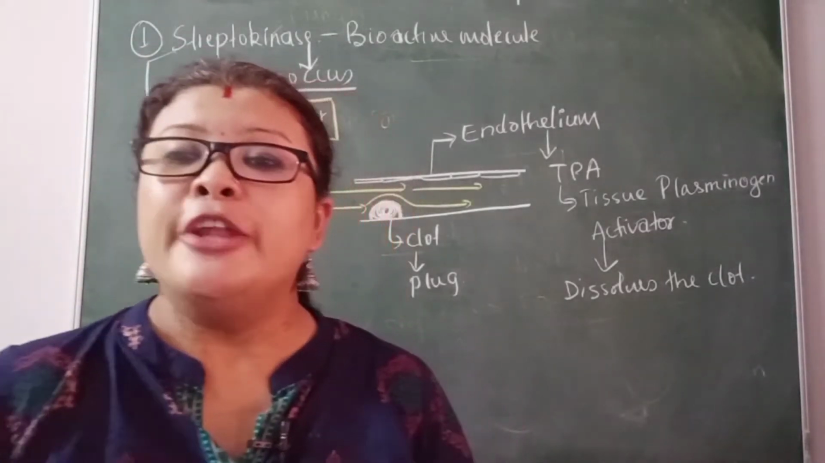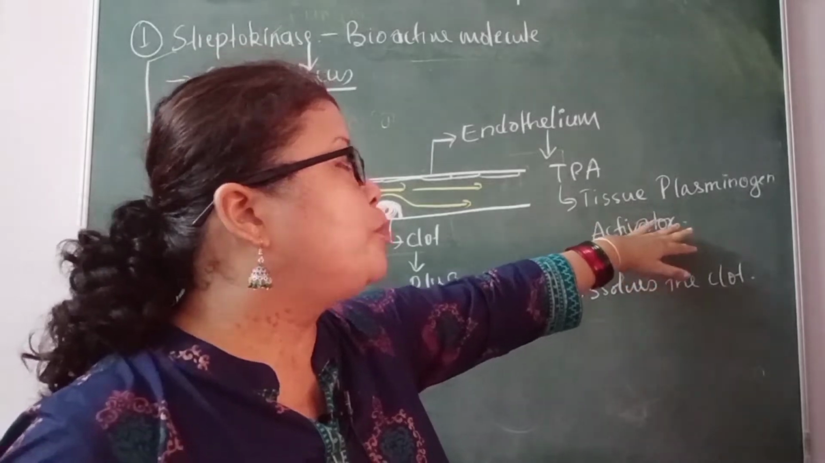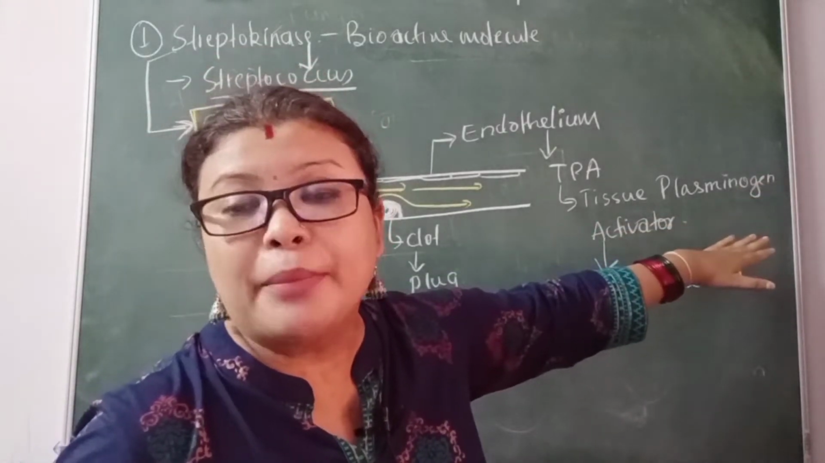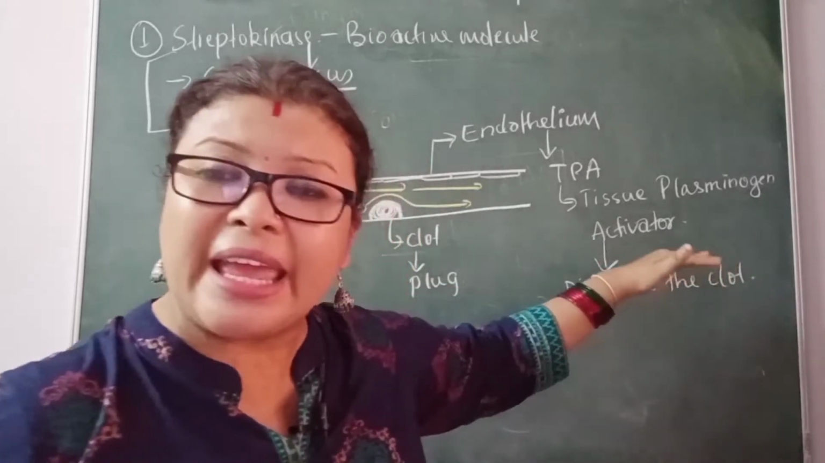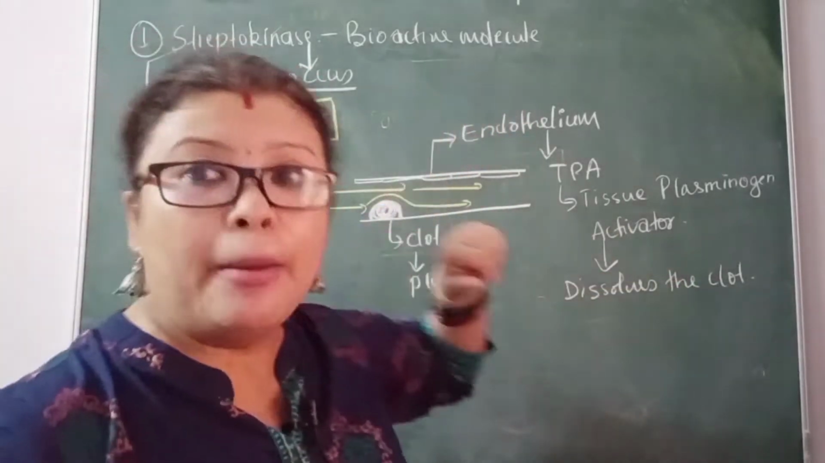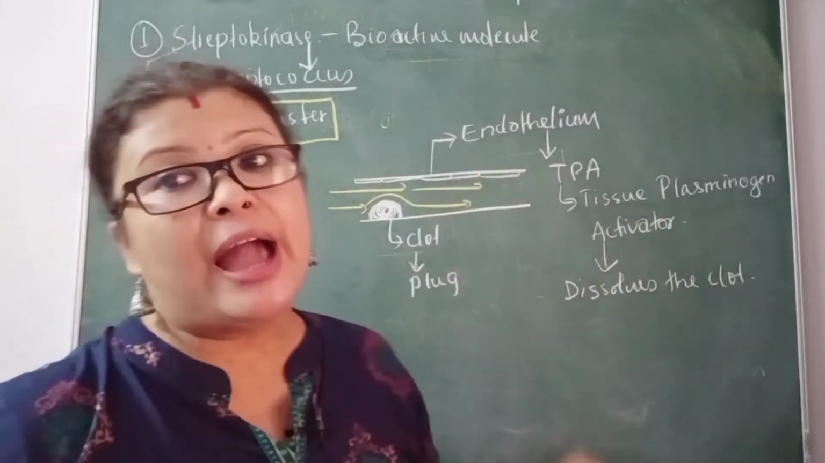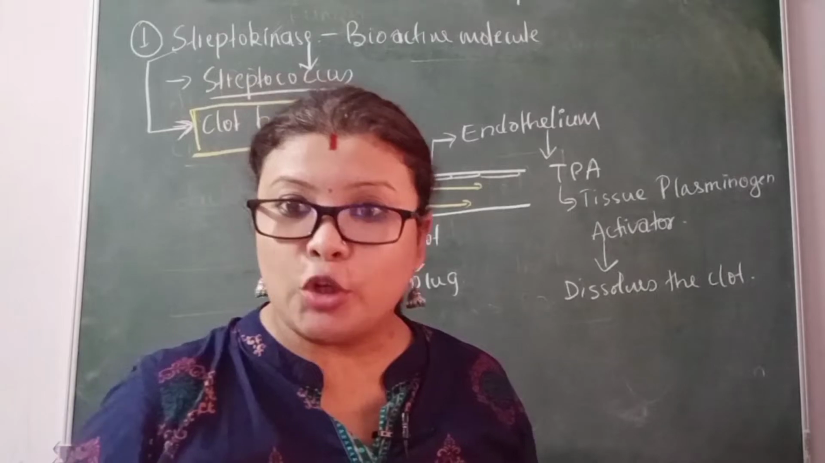Is this clear? Now here please remember TPA, tissue plasminogen activator, is an important point for your NEET examination. Very important point. It comes: where is TPA produced? It is produced in the endothelium, that is, the endothelium cells of capillaries. The epithelium of the capillaries is called endothelium.